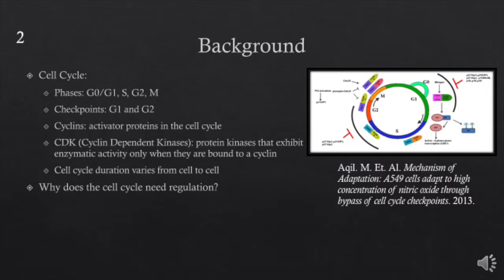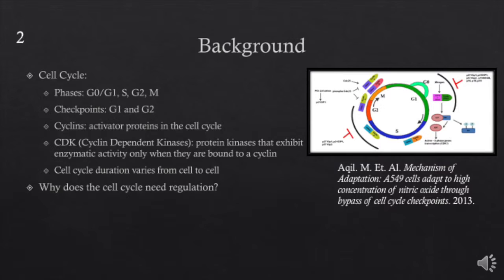The M phase, or mitosis, is much shorter than interphase and lasts only a couple of hours, and it contains a metaphase checkpoint that ensures that cells are ready to complete the cell division. The cell cycle consists of various checkpoints that serve as halting points prior to proceeding to the next phase. Those are the G1 to S and G2 to M, as well as the metaphase checkpoint that ensures that the cells are ready to complete the next cell division. These checkpoints consist of various proteins that help them go from one to the next.